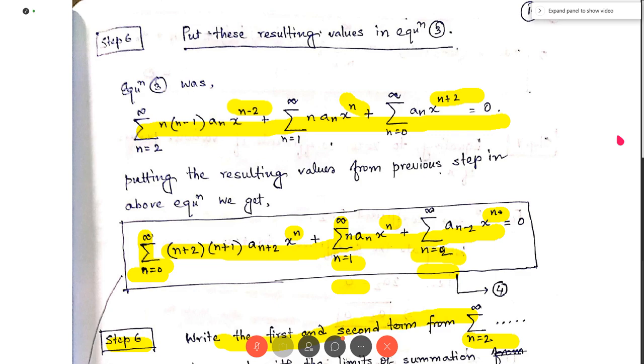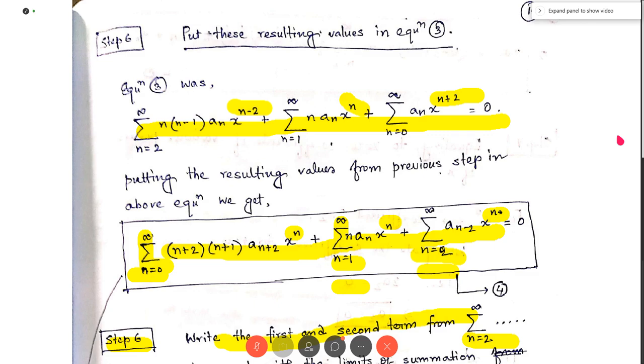But now see, the third term is from n equal to 2, and it is not possible to write the terms for n equal to 0 and n equal to 1, because the third term actually starts from n equal to 2. There is no term for n equal to 1 and n equal to 0.